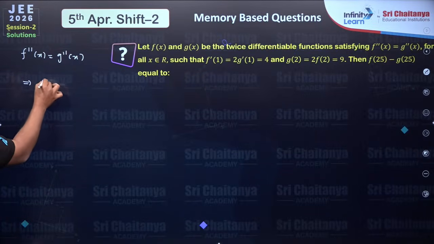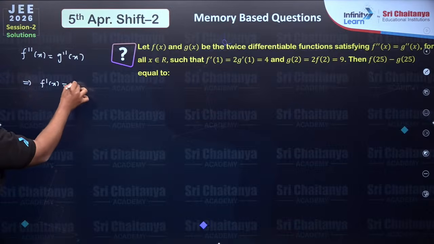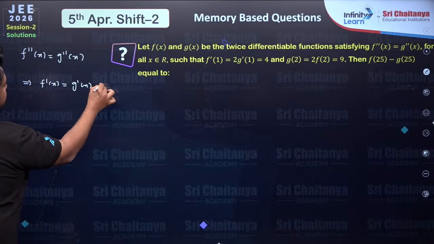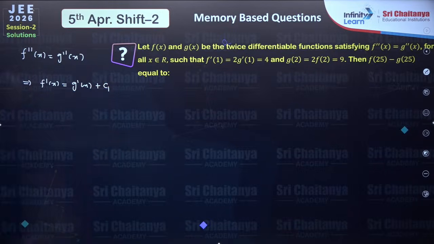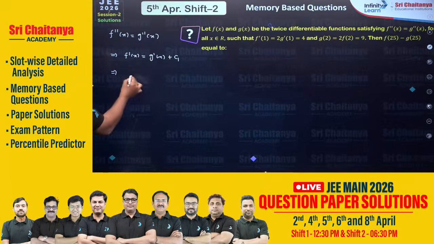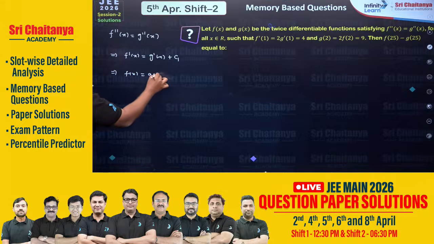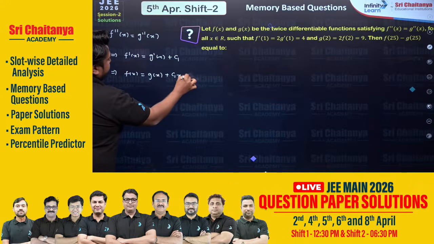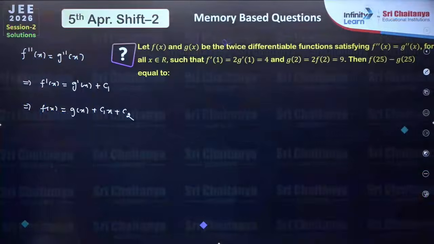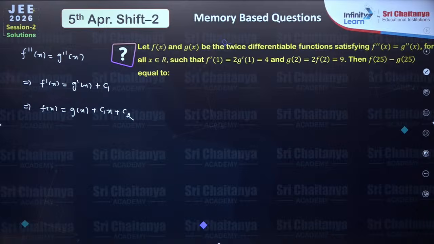If we integrate this, we should get f dash x equal to g dash of x plus a constant, let's say c1. And if we again integrate this, we should get f(x) is equal to g(x) plus c1x plus c2, right? Now we just need to find the values of c1 and c2 to solve the entire problem.